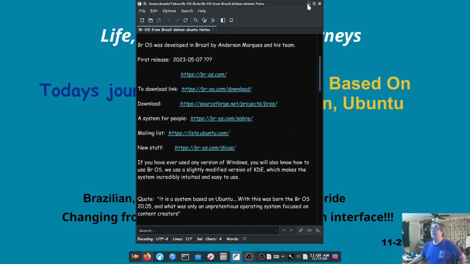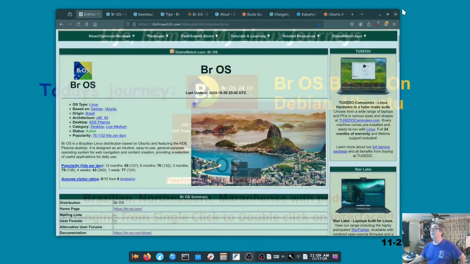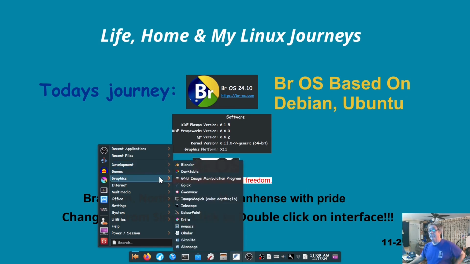I'm going to minimize this. And actually, let me close these. Let's look at their menu. Under development, it's got some items I installed. Kate was installed by default, so was Notepadqq. Games, I installed a few just to have something to do while it was doing other things.